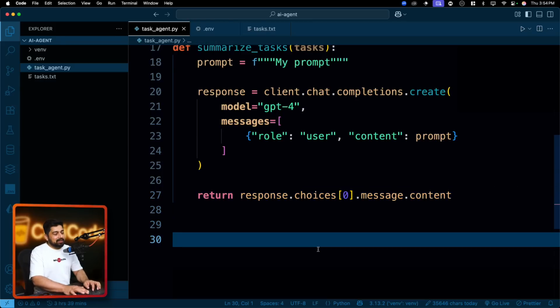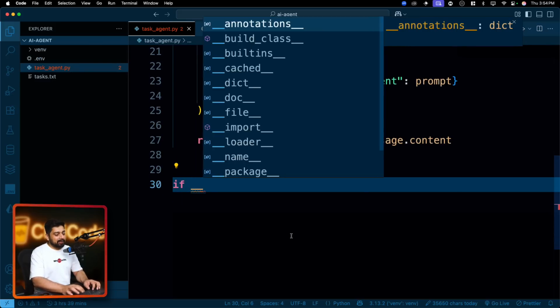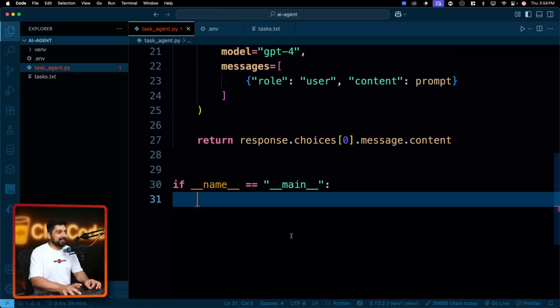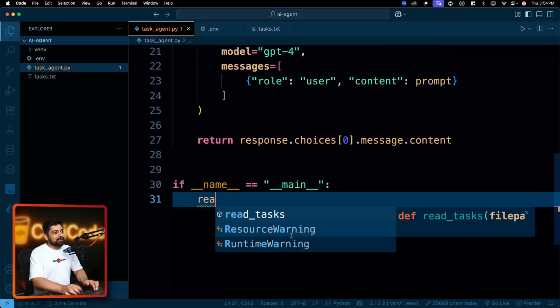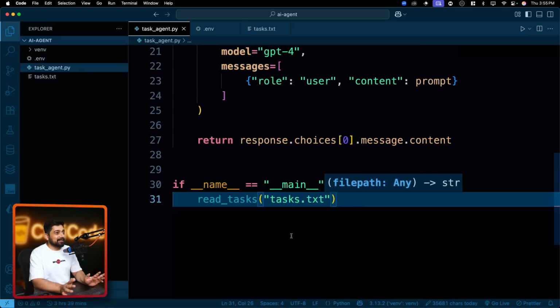Now, in order to run this, we will use a main method to execute this script. So let's just say if dunder name equals dunder main, a really weird script. I still find it strange. Then all we got to do is, first of all, read the task. And for this, we'll provide where my task file exists. It exists in the same directory, so tasks.txt. We don't have any tasks. We will add the tasks in a minute.